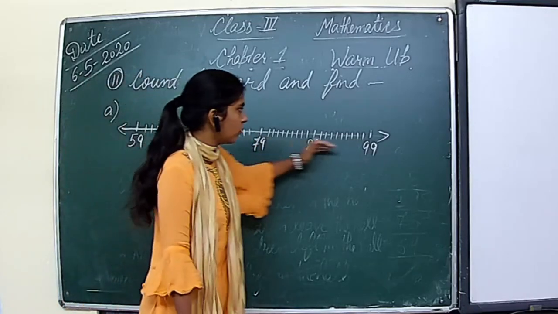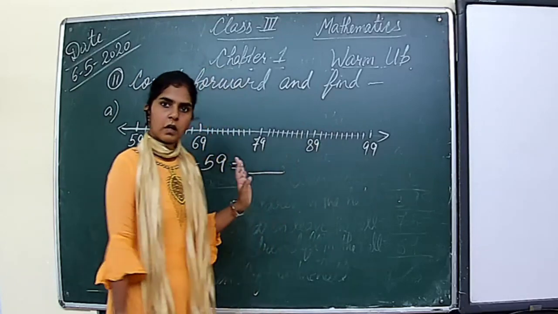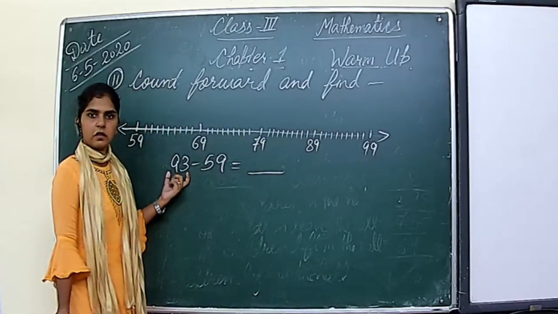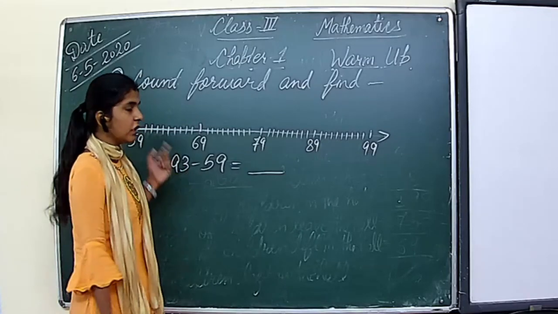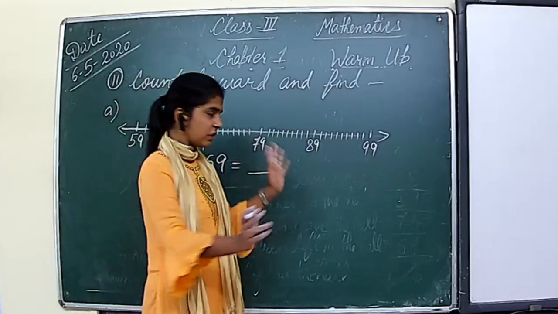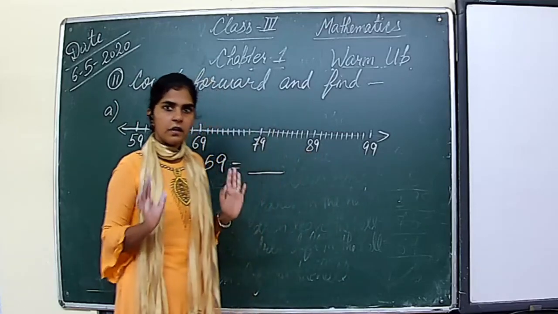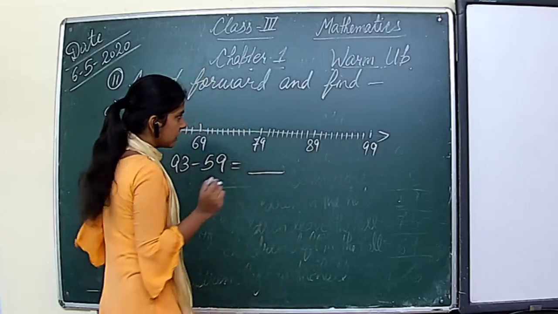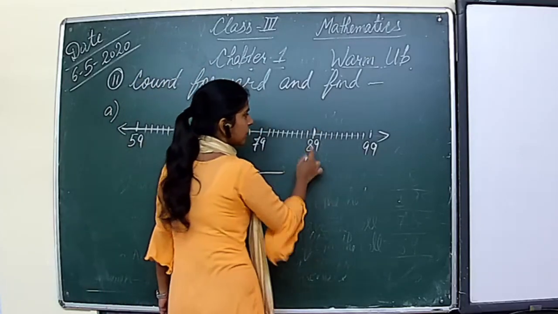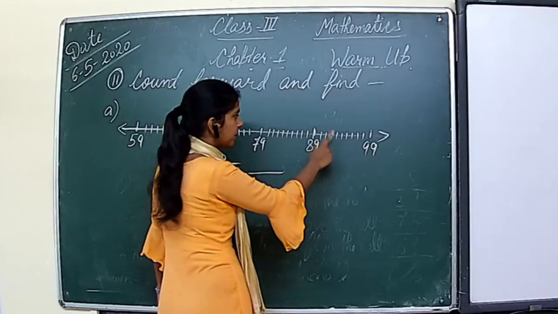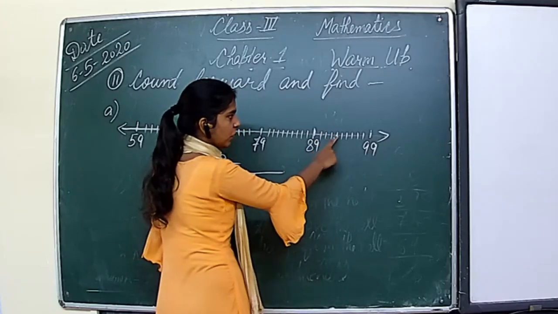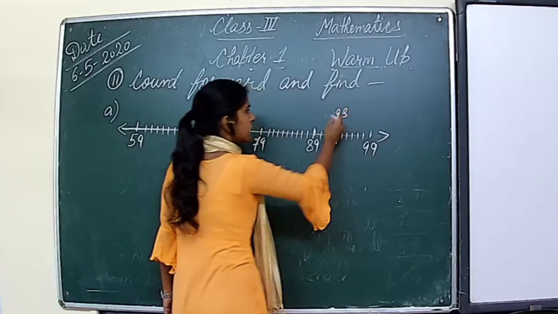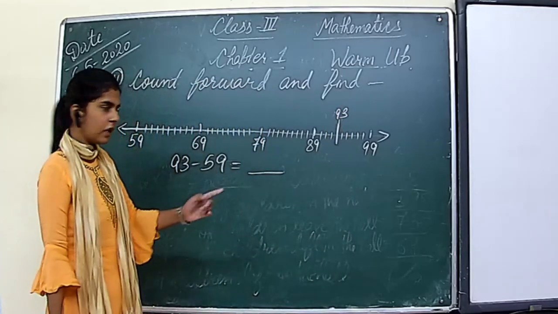Similarly, this is the counting up to 99. Okay. So first of all, we need to see where is 93. You know that 93 must be after 89, है ना? After 89, because 93 is greater than 89. So let us see. This is 89. So this will be 90, 91, 92, 93. So where is 93? Here is 93.